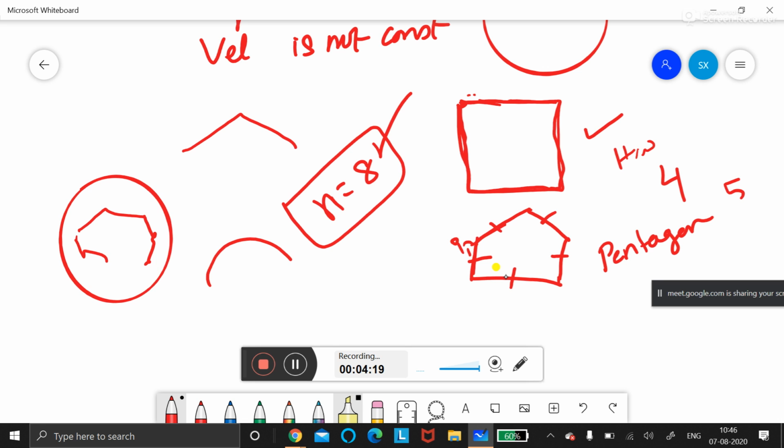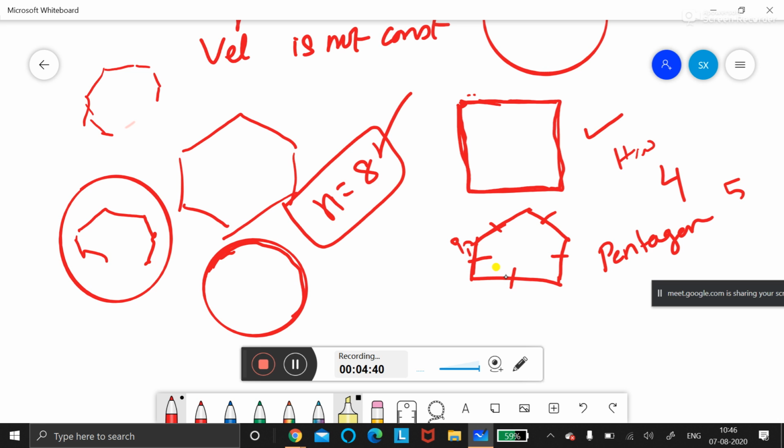Octagon is difficult to draw. This is a hexagon. How will an octagon be drawn? Like this, like this, like this. Okay, octagon.